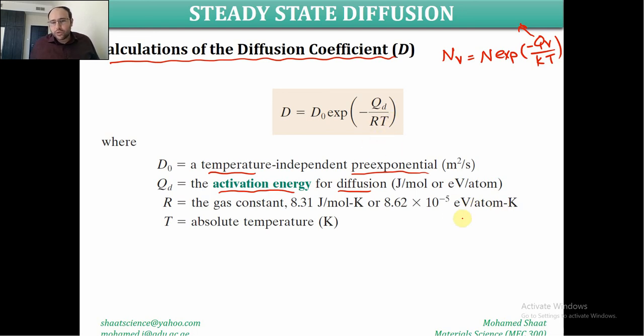Definitely the temperature should be in Kelvin in both cases. You're going to use this constant with this value in case the activation energy was given in electron volts per atom. In case it was given in joules per mole, you're going to use 8.31. Make sense? Then the temperature will be the absolute temperature, the temperature at which we are calculating this diffusion. As we said, this diffusion coefficient is temperature dependent. So at this temperature, how much is the diffusion? This temperature should be in Kelvin.